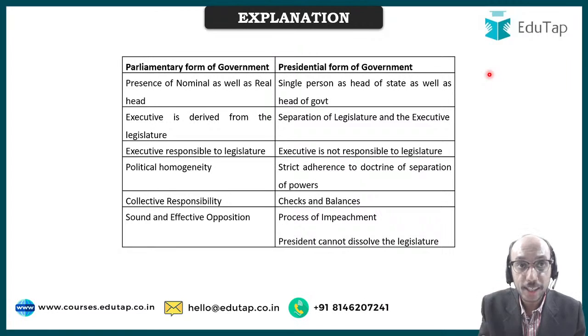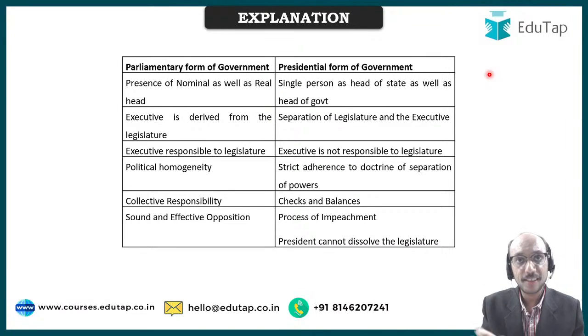So the point is that the executive is responsible to the legislature in the sense that the executive is answerable to the legislature, and if legislature is not having majority in the executive, or legislature is not having confidence in the executive, it can be removed from the office by the legislature. Even that can be done.